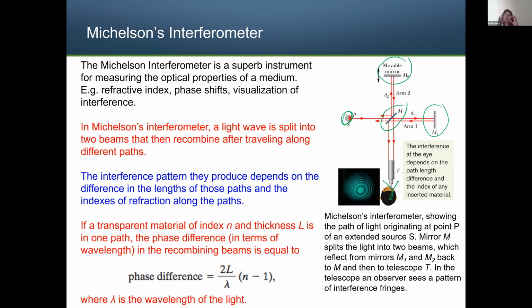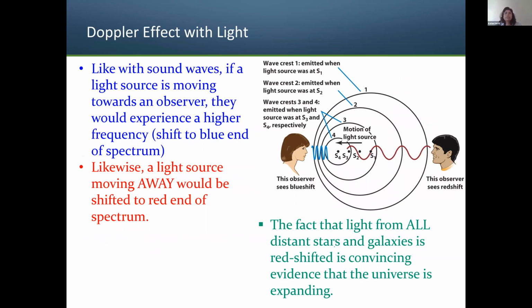So there are movable mirrors, there are fixed mirrors, and there is a tilted mirror that I can change. This fine-tuned adjustment gives you the interference pattern like this. Then by measuring the distance of those bright spots, we will be able to identify the phase difference, and that will have a connection to the refractive index. So the refractive index can be calculated by using that. That's one example.